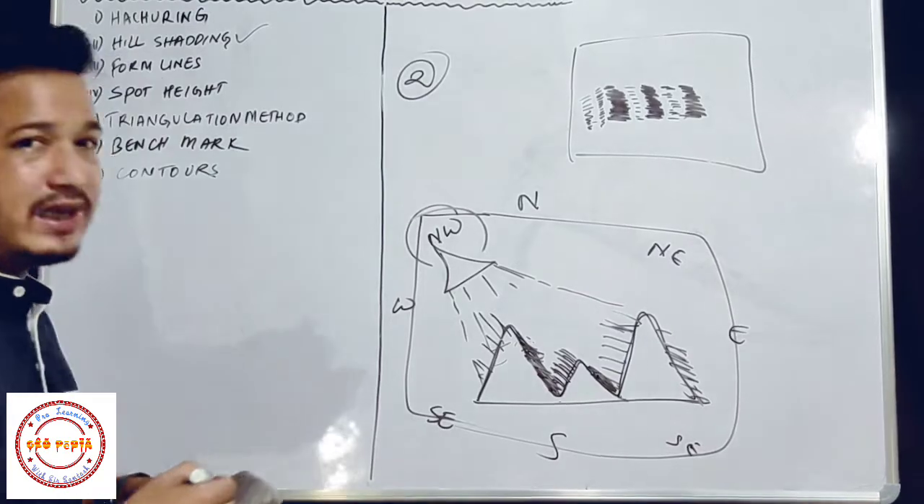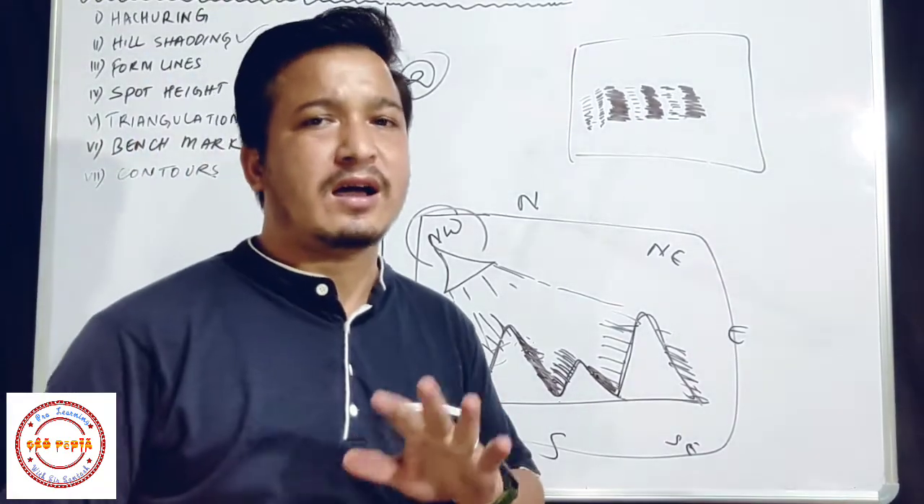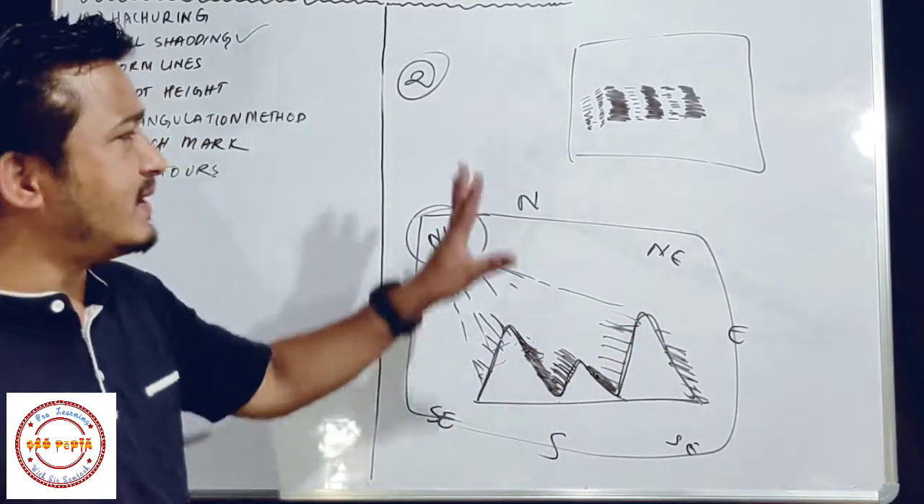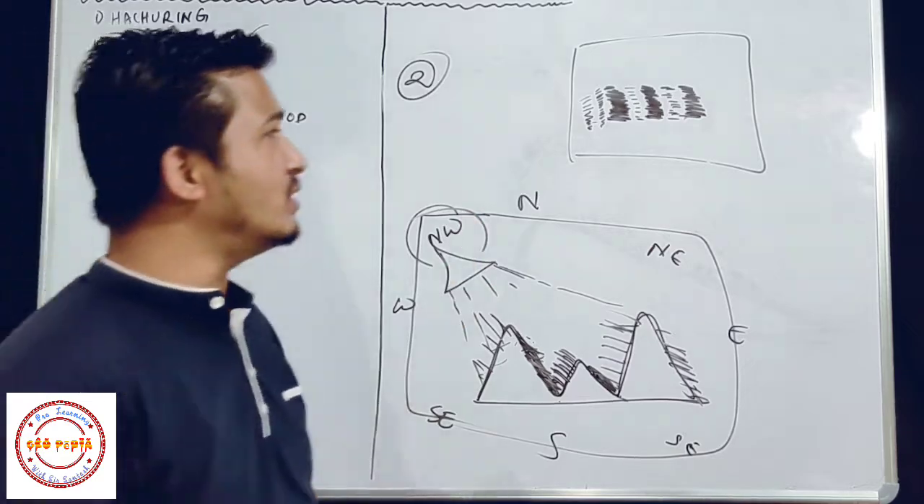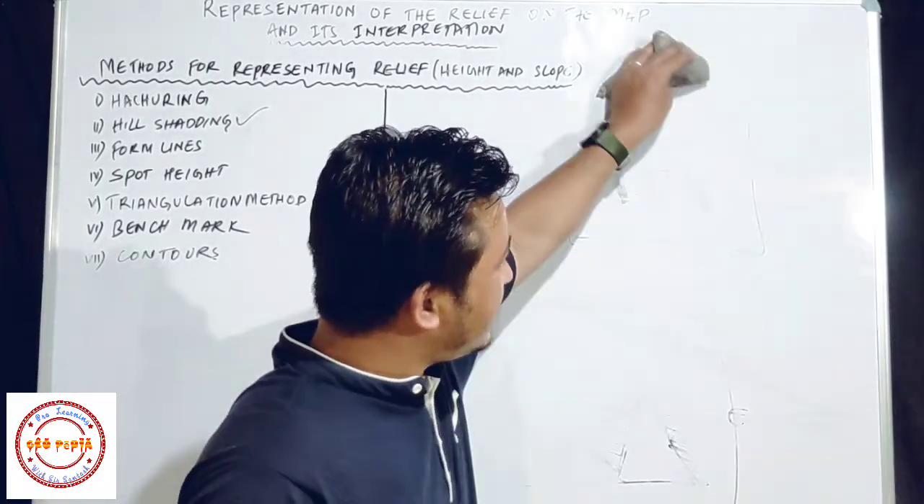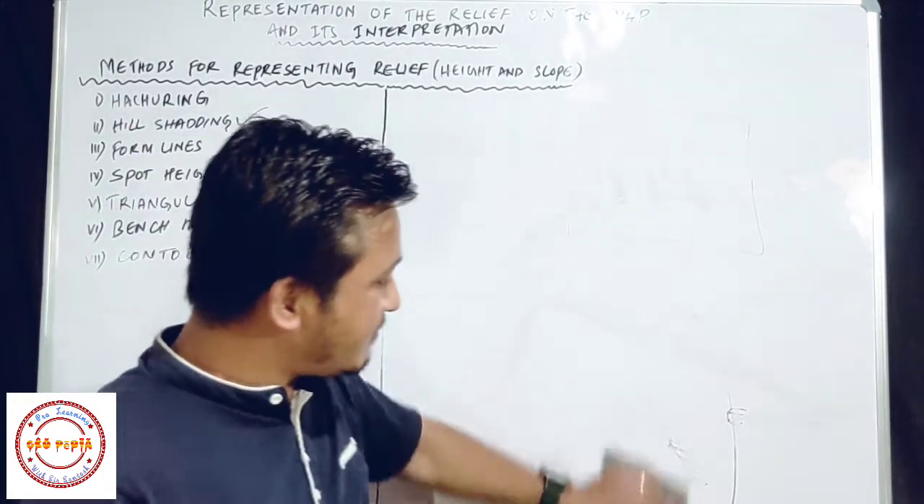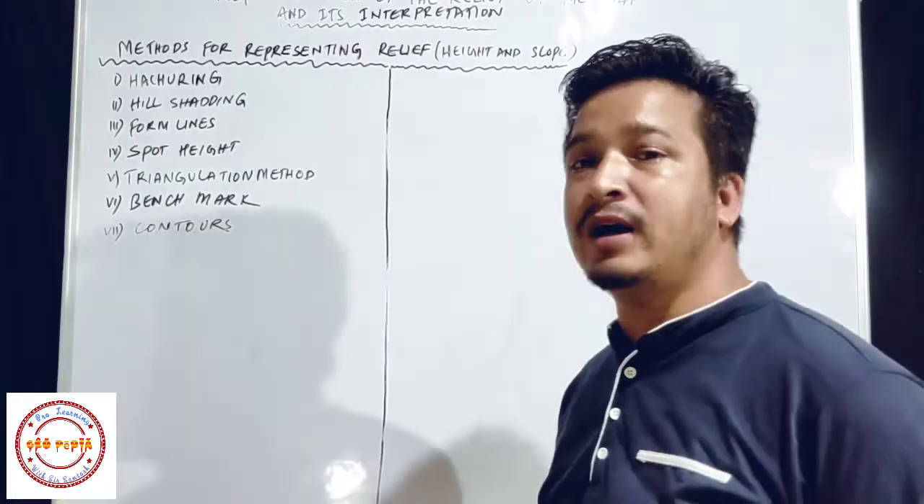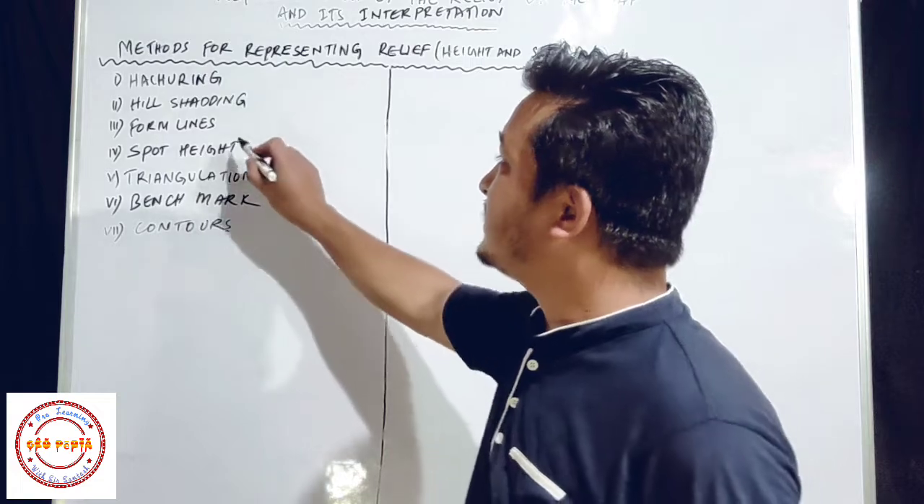So this is called hill shading. Okay, I think you got an idea about this. Okay, so these are basic concepts, only these things you have to learn. So students, hill shading depends on light and shadow cast by it. Okay, so now students, we are moving to the third method, that is form lines.